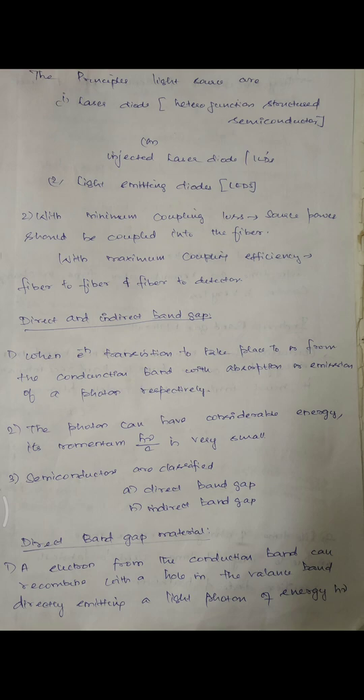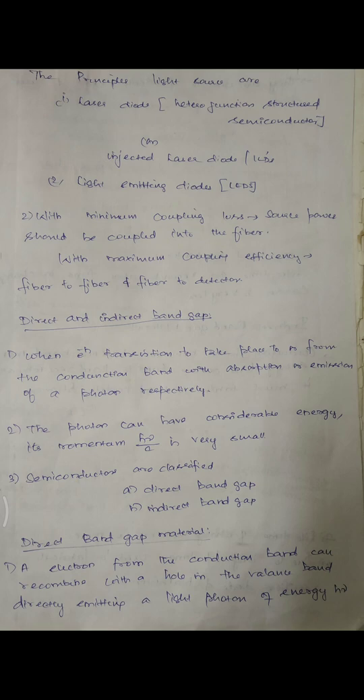We all know a transducer can convert one form of energy into another form of energy. The optical source is the major component in the optical transmitter. Popularly, we use two optical sources. One is the light emitting diode, LED, and the other is the semiconductor laser diode. We can also refer to this as the injection laser diode, or ILD.